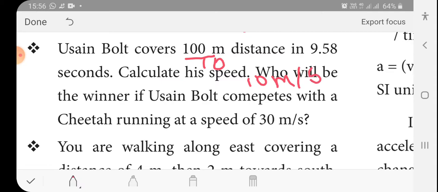Then what is the speed of the cheetah given? The speed of the cheetah is given as 30 meters per second. Comparing these two, 10 meters per second and 30 meters per second, you can answer who will be winning. The cheetah will be the winner if Usain Bolt competes with the cheetah.